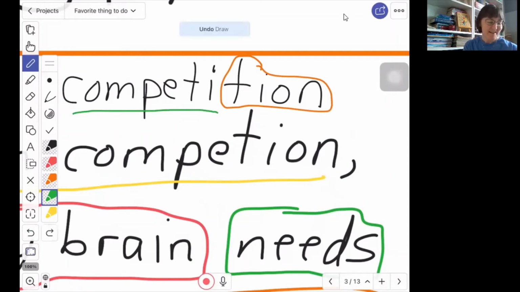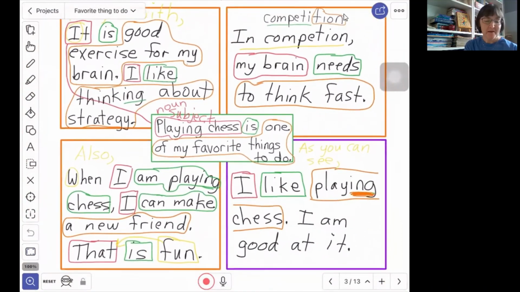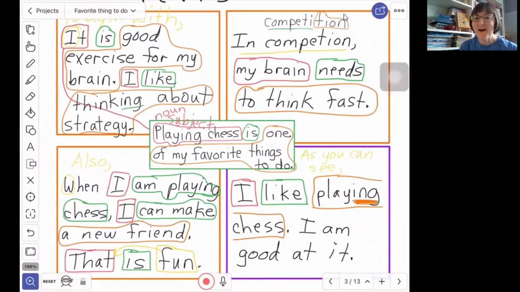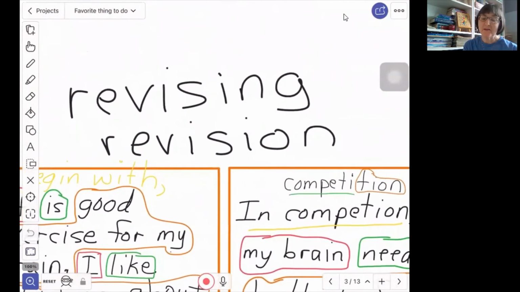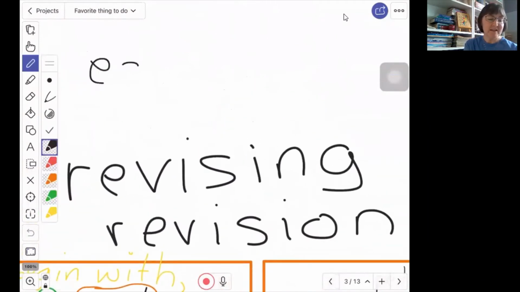So that's why it's very important after we do our planning in our first draft to go through and check for things we want to change to make better. That would be revising, but also to do something called editing.